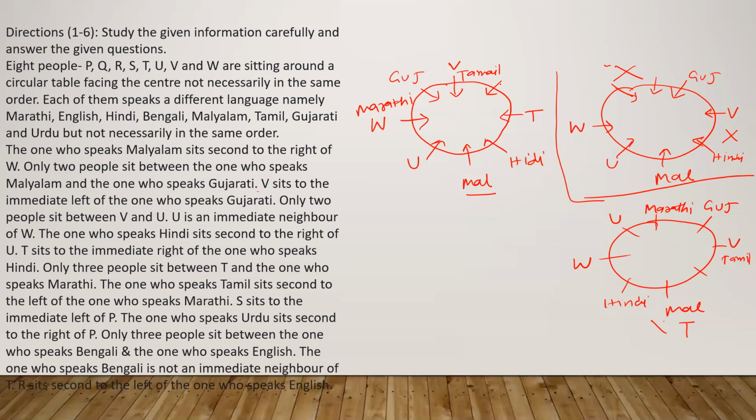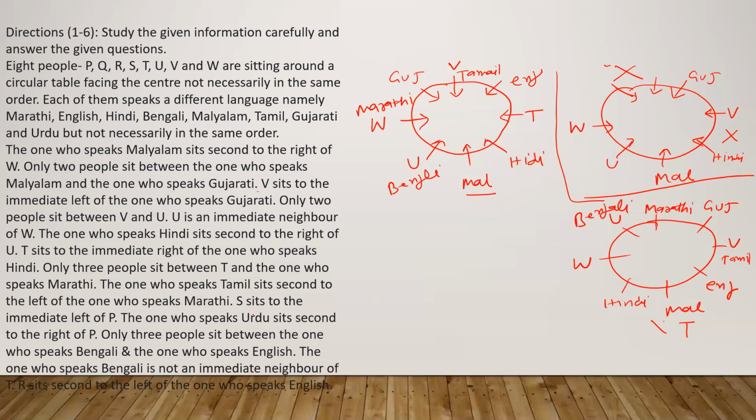Bengali is not an immediate neighbour of T, so Bengali cannot sit here. Bengali can sit here, and English can sit here. And again, Bengali cannot sit here, so English can sit here, and Bengali will sit here.